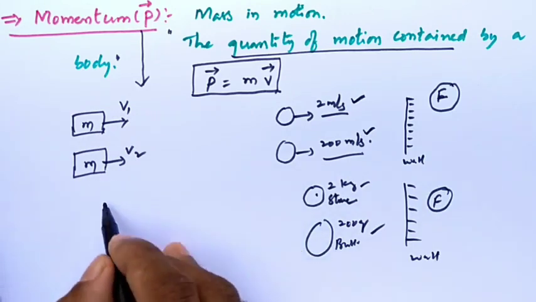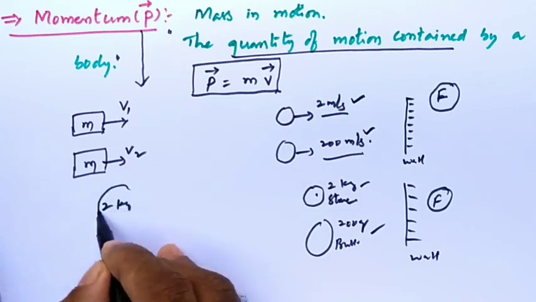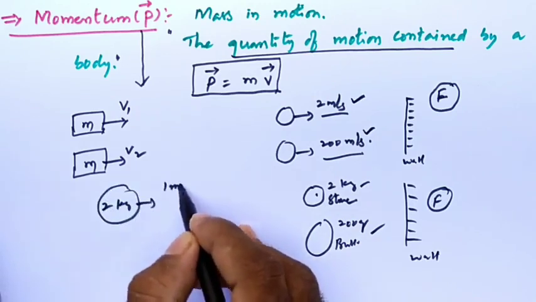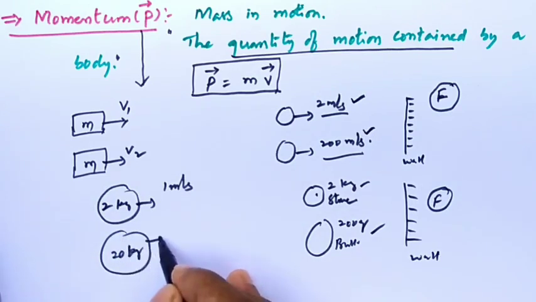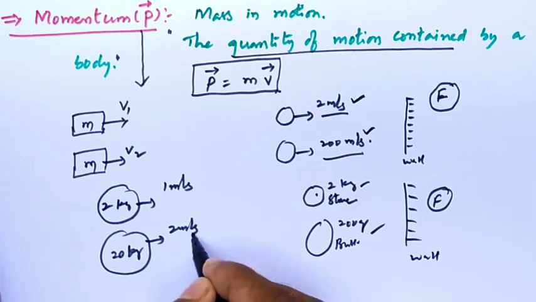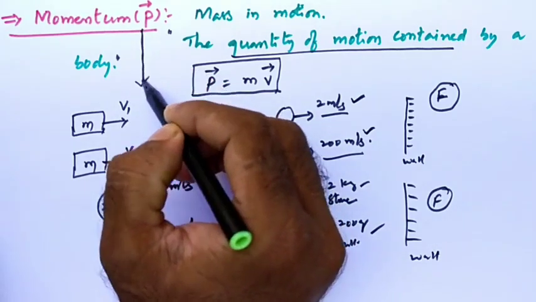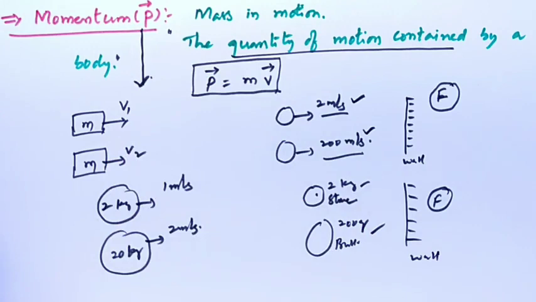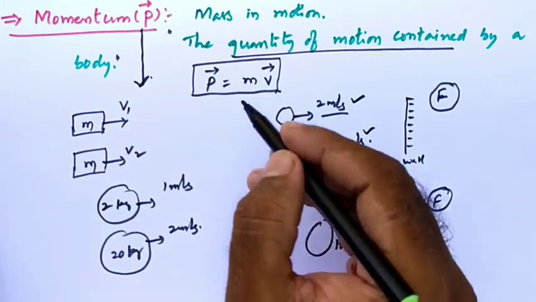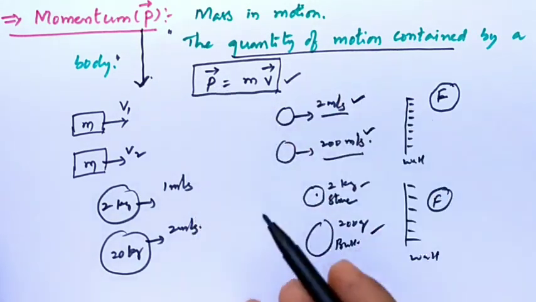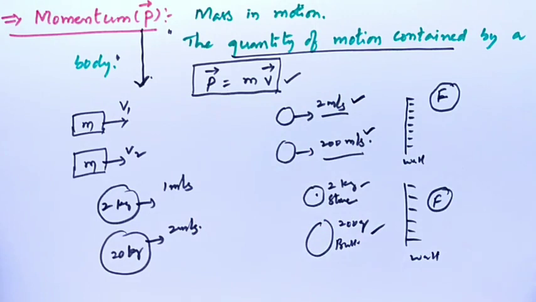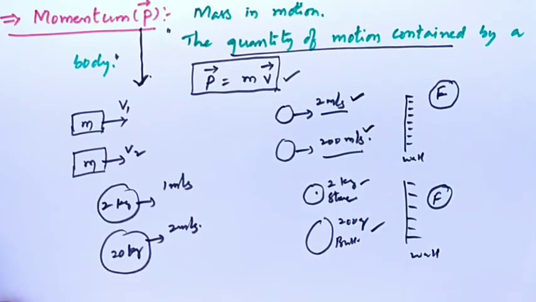For example, I take a 2 kg object moving with a speed of 1 meter per second, and another object of 20 kg moving with a velocity of 2 meters per second. Now I can tell which applies more force. That's why another physical quantity was introduced: the product of mass and velocity, which we call momentum.